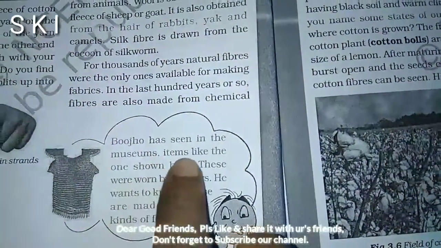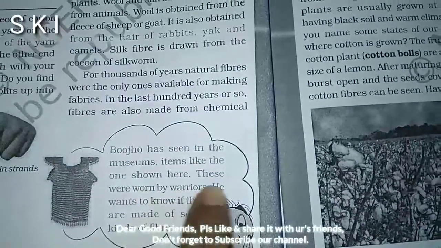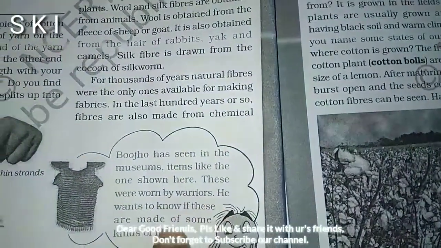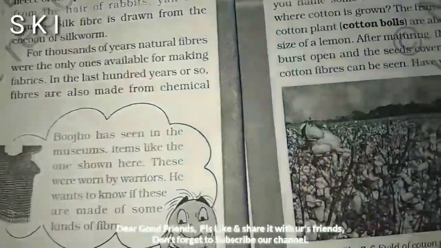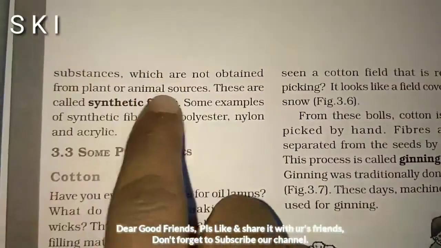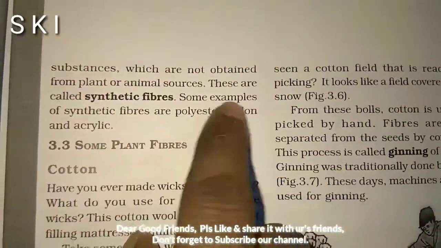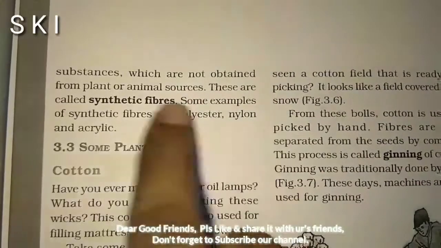Bozo has seen in the museum items like the one shown here. These were worn by warriors. He wants to know if these are made of some kind of fiber. Substances which are not obtained from plant or animal sources are called synthetic fibers. Some examples of synthetic fibers are polyester, nylon, and acrylic.